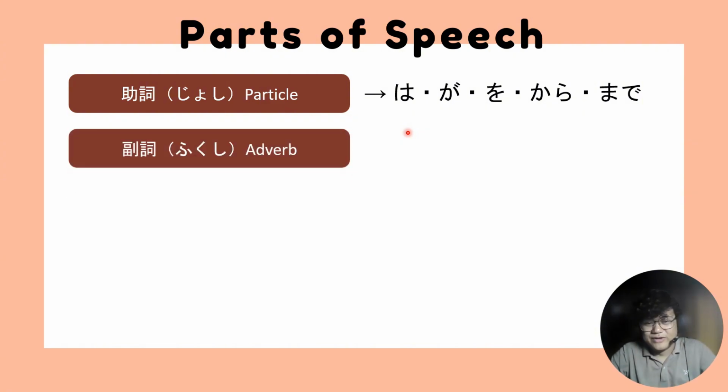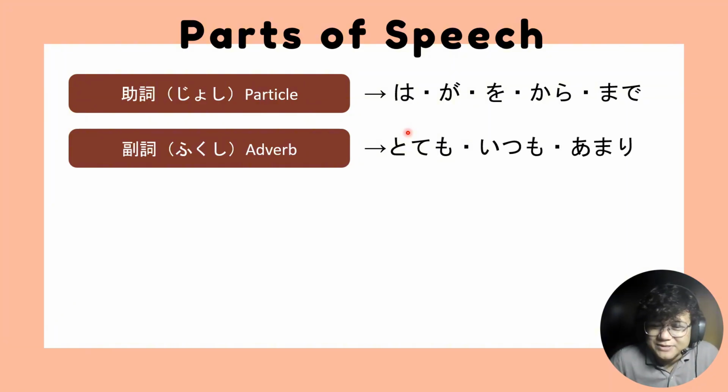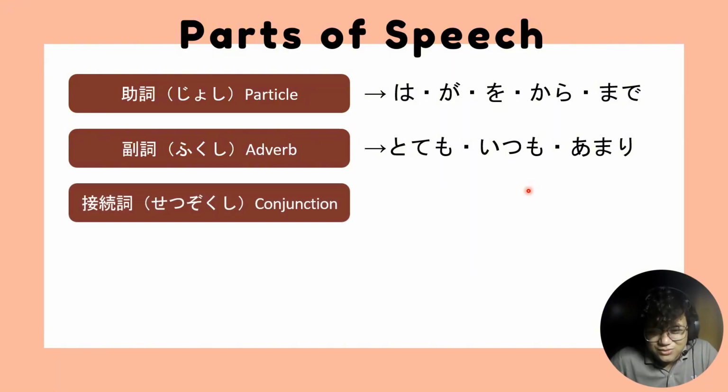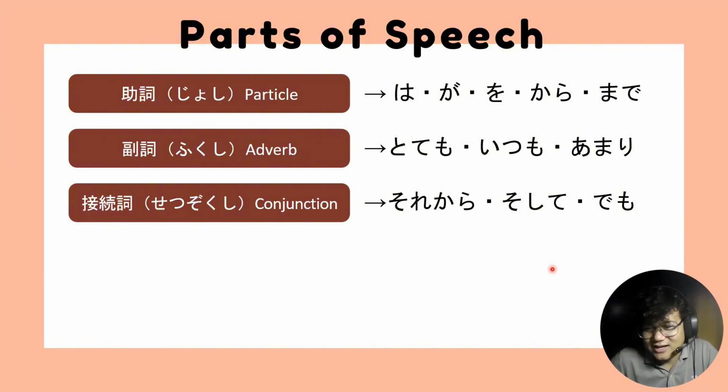Moving on, we have fukushi, adverbs: totemo, itsumo, amari. Totemo, very. Itsumo, always. Amari, not so much, meaning hindi masyado. Setsuzokushi, conjunctions like sorekara, soshite, demo. Sorekara is when you're doing an action, and then from that point you're doing another action.